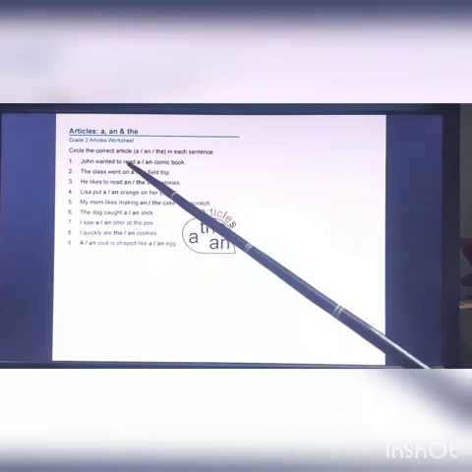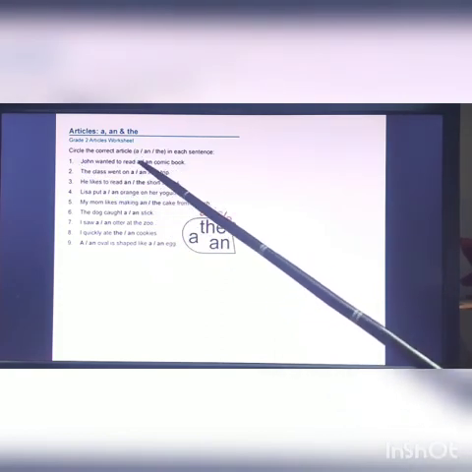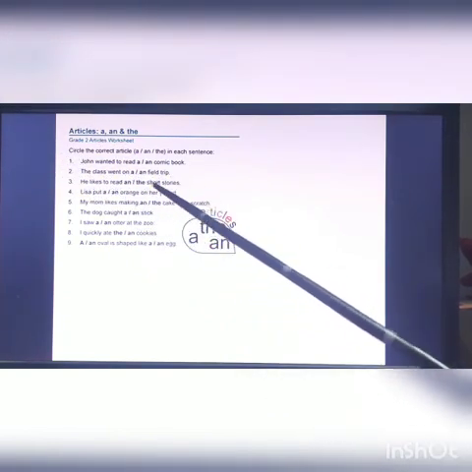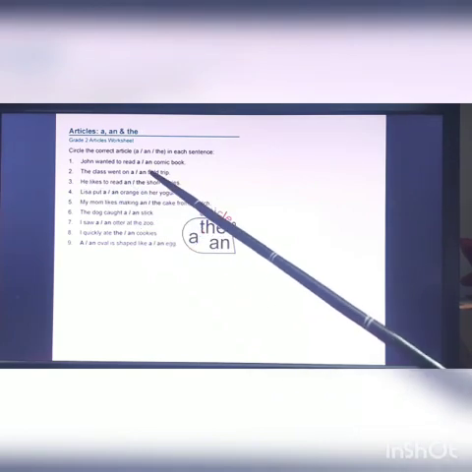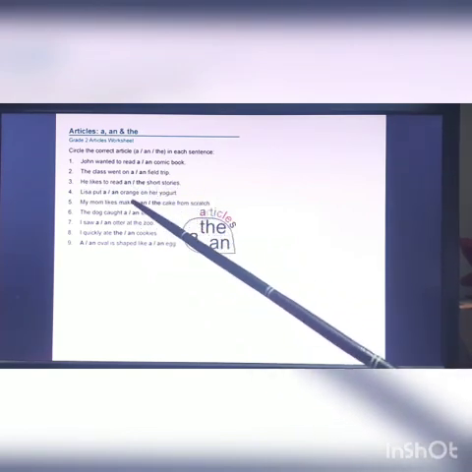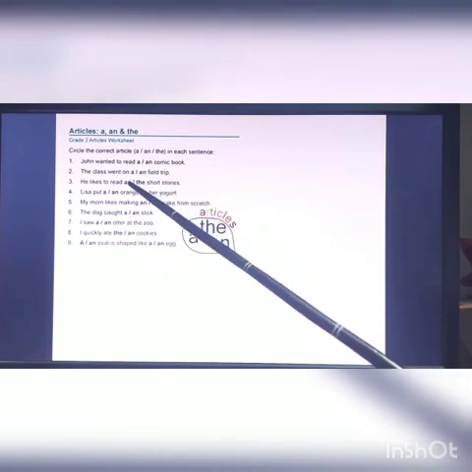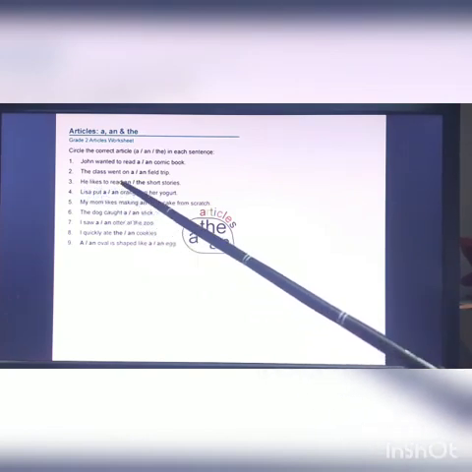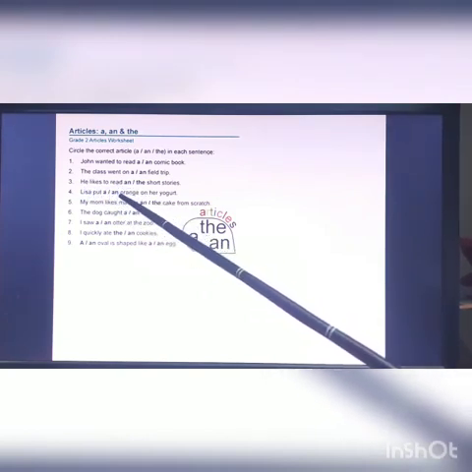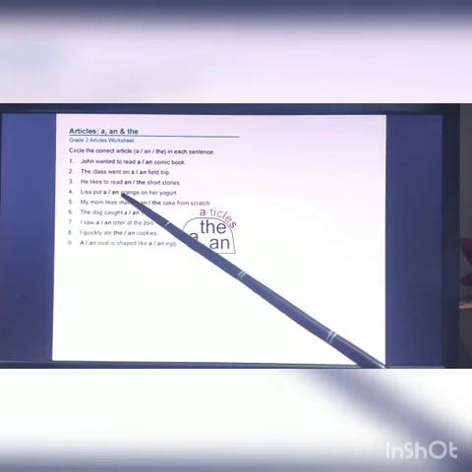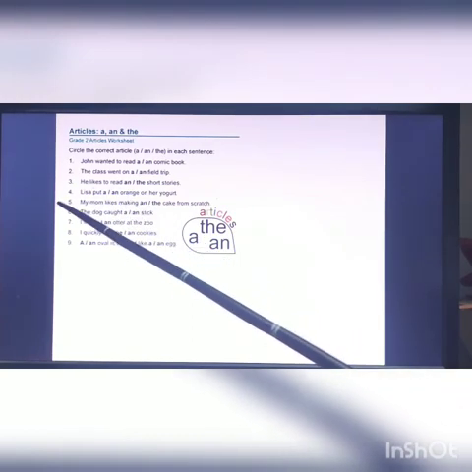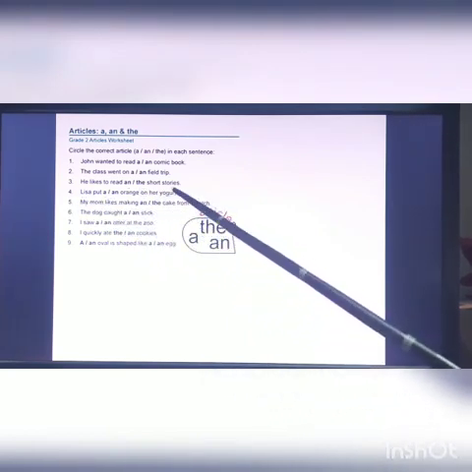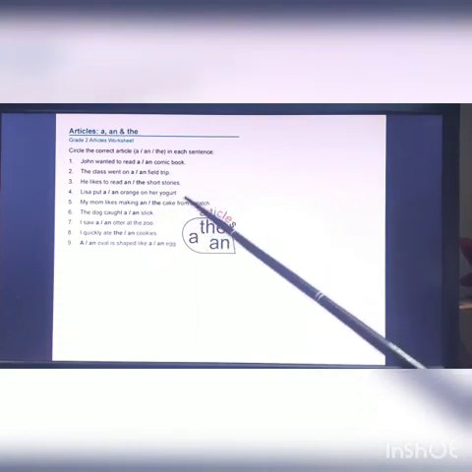So number 1, John wanted to read a book, a comic book, or an comic book? A comic book. Number 2, the class went on a field trip. Number 3, he likes to read the short stories. Number 4, Lisa put a orange or an orange? Obviously an, because orange starts with O, which is a vowel. Number 5, my mom likes making an cake from starch, or the cake from starch? The cake from starch.